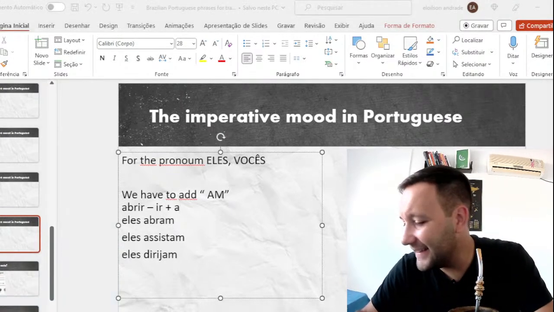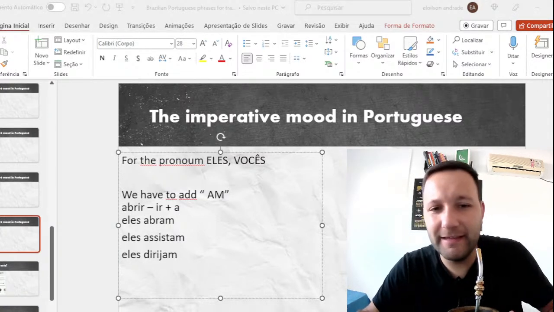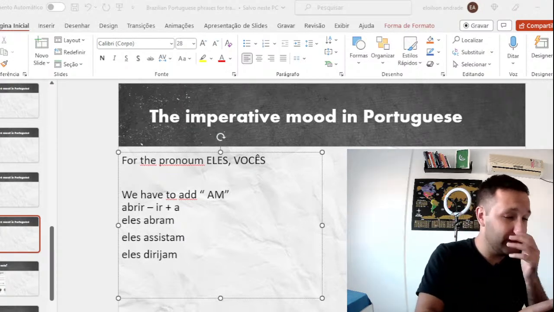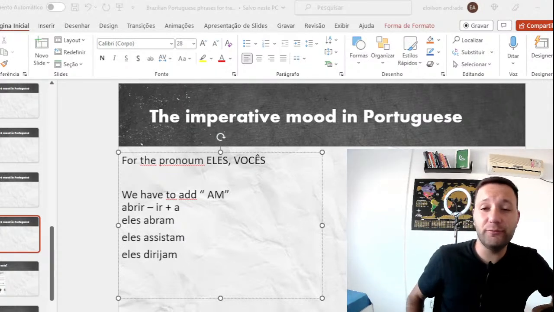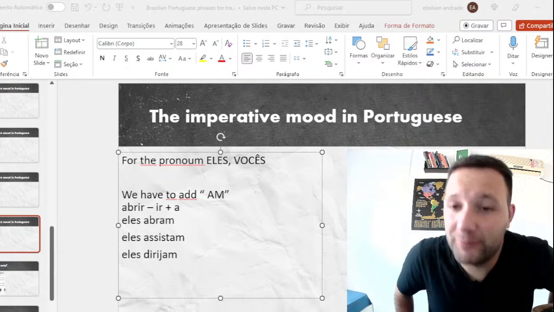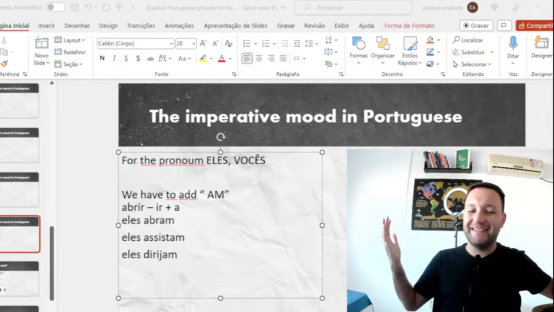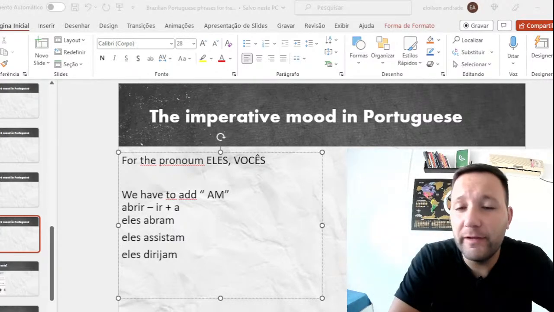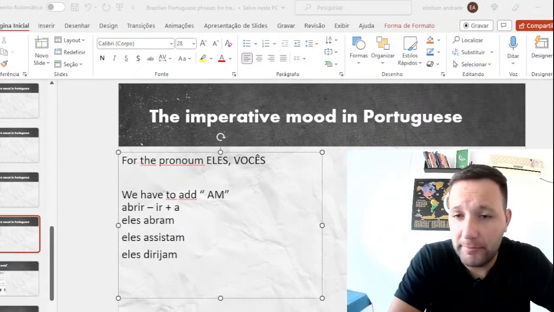Abram, assistam. Easy or not? Remember, those are regular verbs, it works. Not for all verbs, because we have some exceptions in Portuguese, of course. But for any regular verb, you can use the same standard.